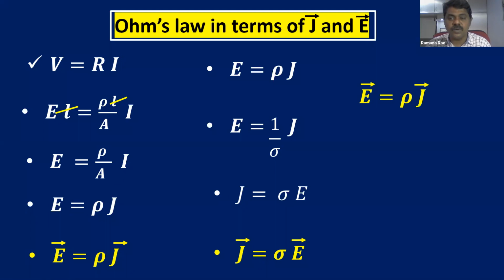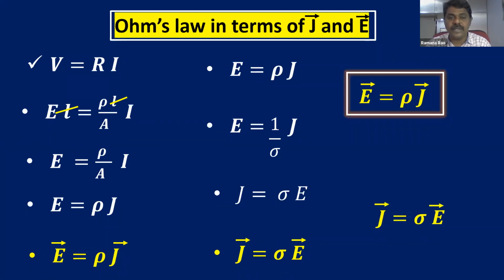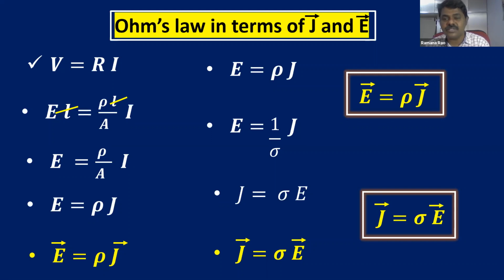So these two are the Ohm's law in terms of J and E. In both the equations, you can see E and J are there, in vector forms. Right, children? Every formula is there on the slide. So you can pause the video while you are revising and make a note of all these formulae, including derivations. Right, children?